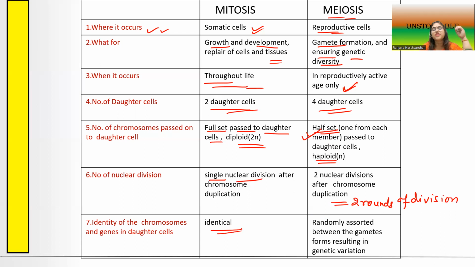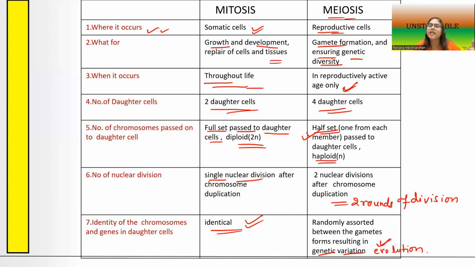As a result of such a division in mitosis, where the number of chromosomes is the same, the daughter cells are exact replicas of the parent cell, and they are genetically identical with the parent cell. However, in meiosis, the daughter cells are not similar to the parent cell, because the genes are randomly assorted, and that eventually results in genetic variation and helps in the process of evolution.